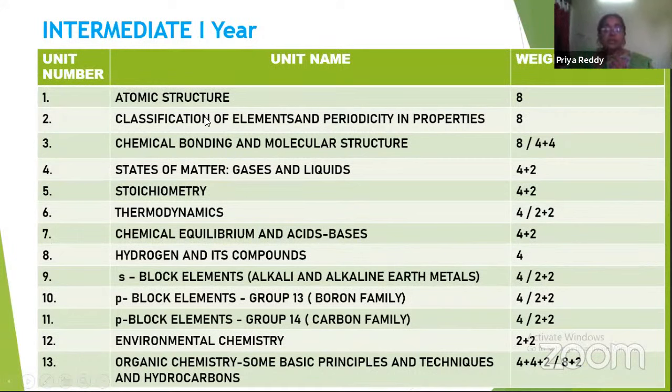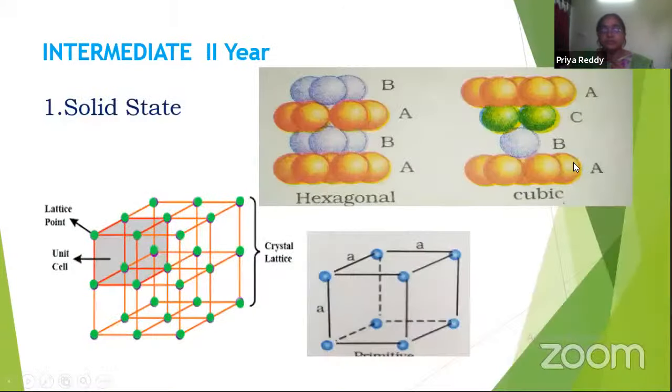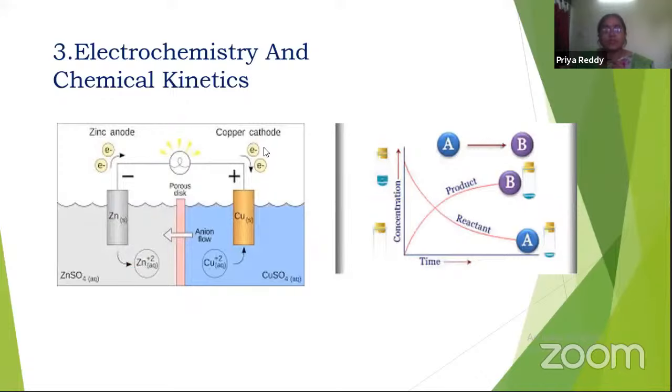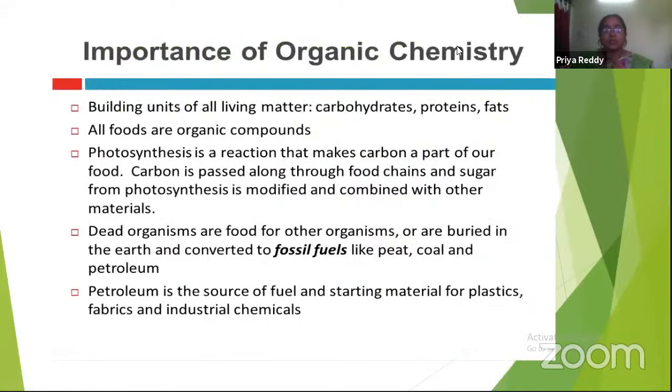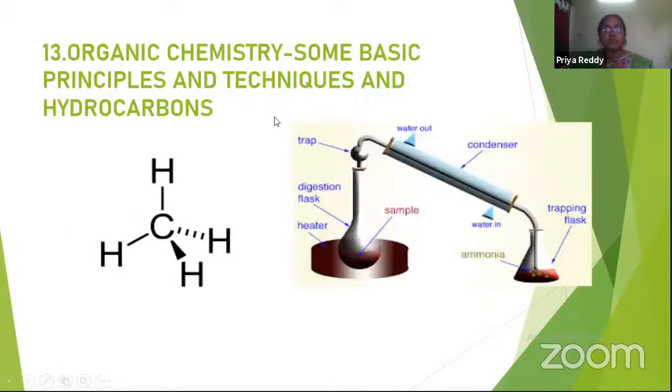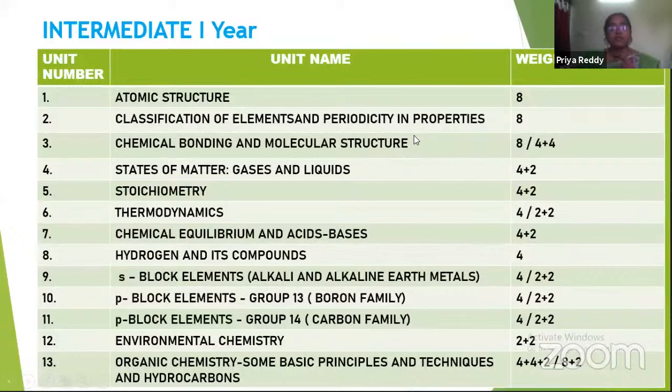And the second unit is classification of elements and periodicity, which is also given 8 marks weightage.